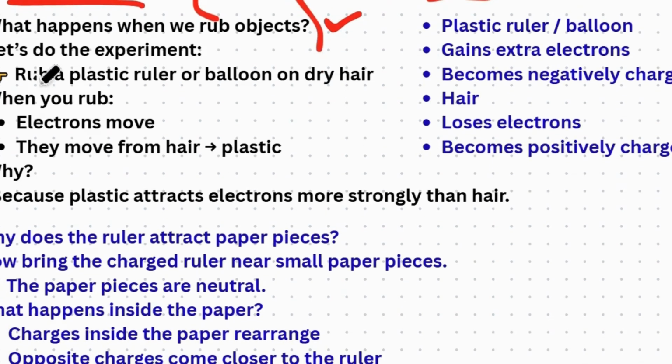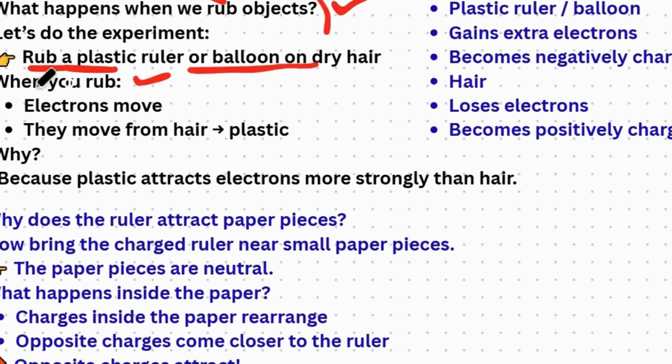Now, you should know what happens when we rub the objects. Let's do the experiment. You have to take a plastic ruler or a balloon, and rub it on dry hair. What happens when you rub both together? Electrons move, because they are two different objects. The main thing to notice is that they move from the hair to the plastic.